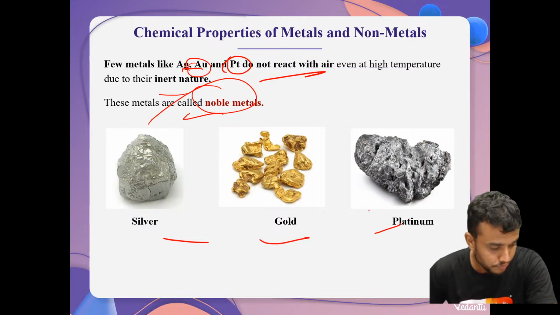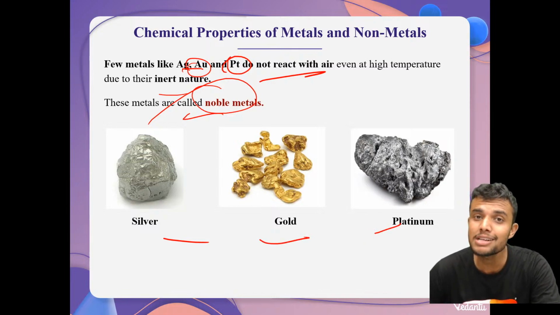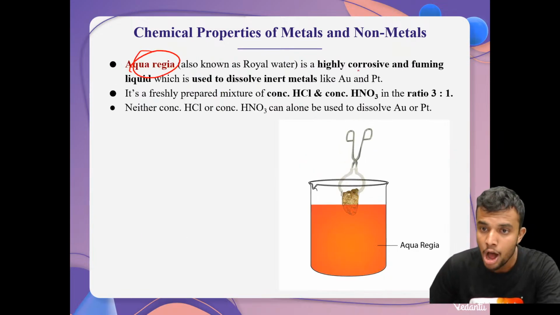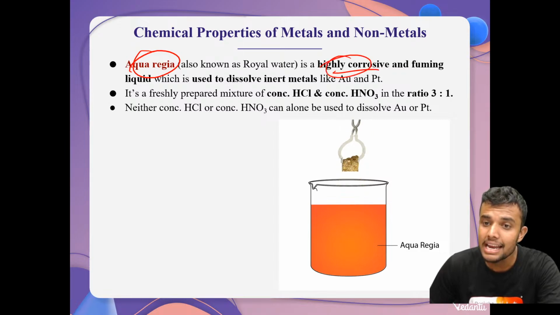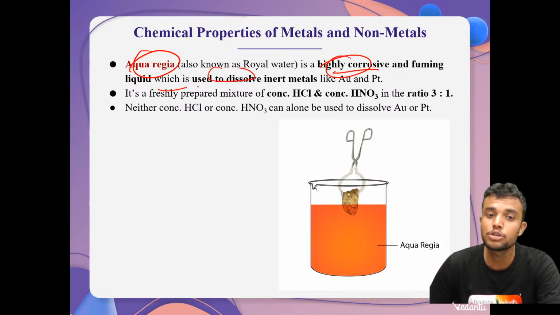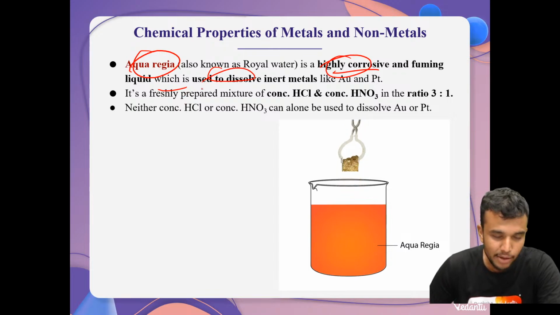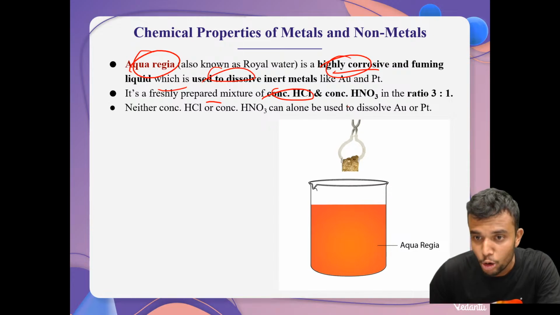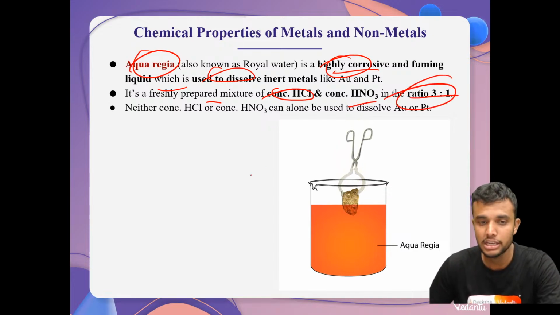Students, you know one thing. These noble metals also we can easily dissolve in one solution. This solution is called aqua regia. It is a highly corrosive and fuming liquid which is used to dissolve inert metals. What is aqua regia or royal water? It is a freshly prepared mixture of concentrated HCl and concentrated HNO3 in the ratio of 3:1.